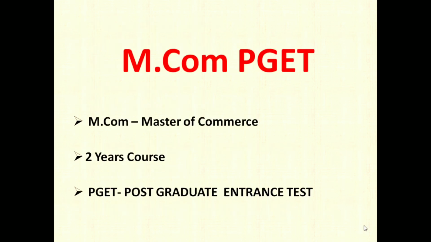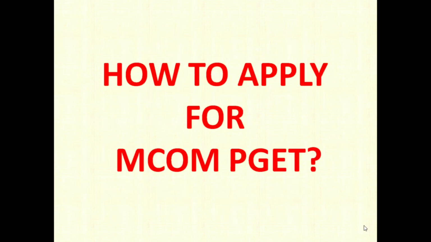Now MCOM stands for Master of Commerce. It is a 2-year course, and PGET stands for Postgraduate Entrance Test. In order to get admission in MCOM, you need to write this exam, and if you get good marks in this exam, half of the marks of this exam and half of your aggregate of UG will be added, and then a merit list will be made, and based on this you are going to get admissions in different colleges. So how to apply for this MCOM PGET?